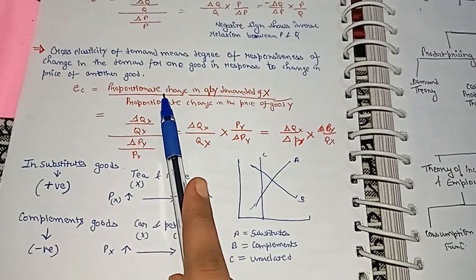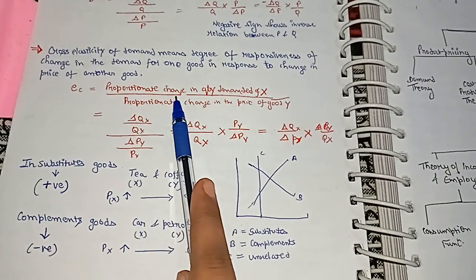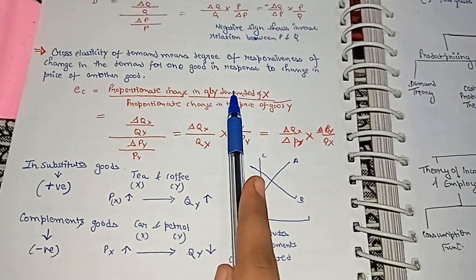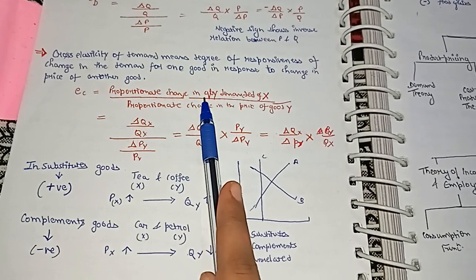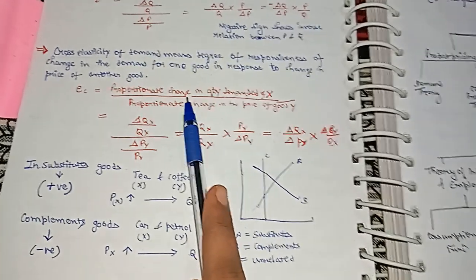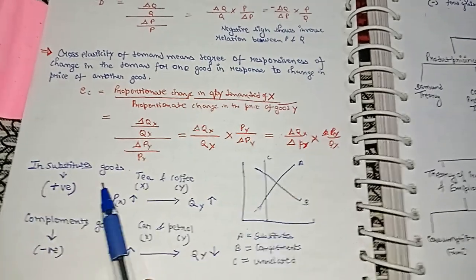Can you think of a situation where the price of one individual good X, which is separate from good Y, is changing the demand of good Y? Can you think of it? No, you can't. But now I'm going to explain it further.